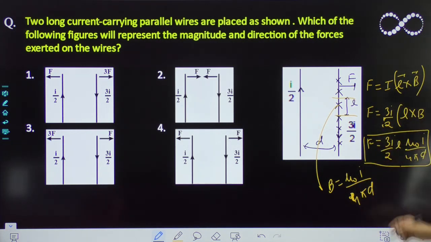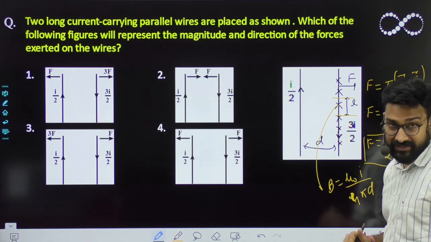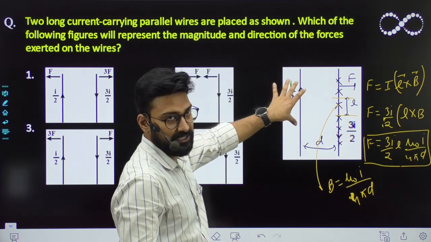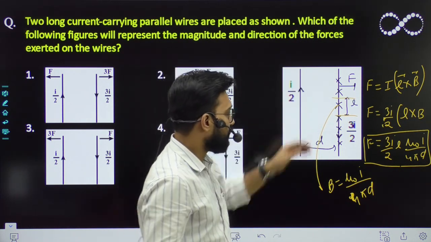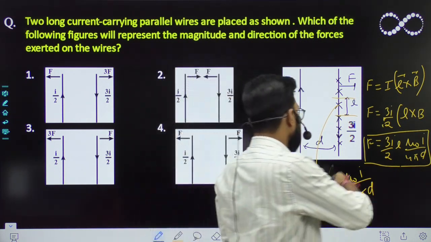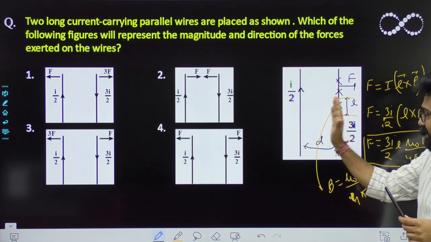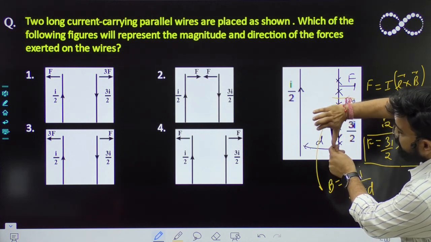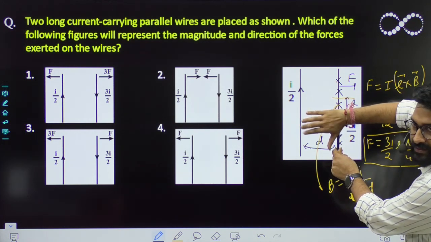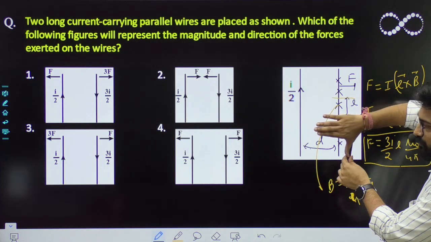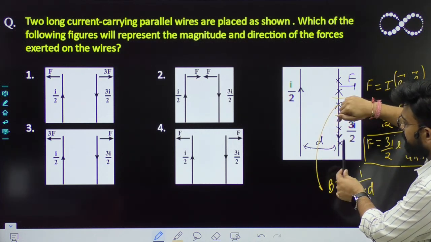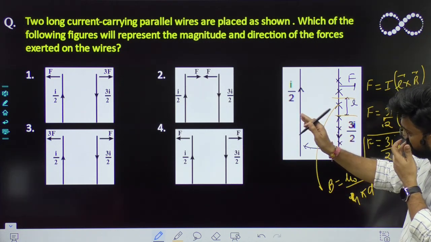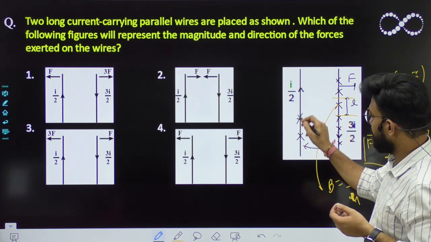This is a magnitude and this is a length. This magnitude is similar to the force experienced by the first wire. Now you can easily visualize like this. This first wire is in the magnetic field of second wire. Again, इसकी वजह से जो मैग्नेटिक फील्ड इस पॉइंट पे बनेगा वो क्या होगा, इनवर्ड होगा, क्योंकि करंट इसका डाउनवर्ड है. So the magnetic field because of second wire is also inward, है ना.